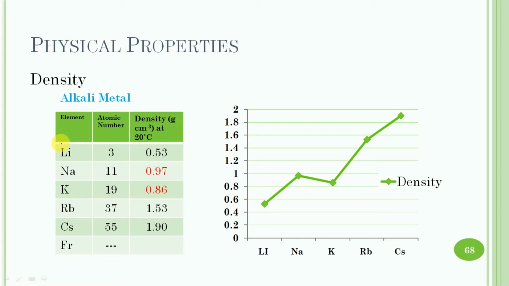As we move down the group from lithium to cesium, there is an increase in atomic size as well as atomic mass. The increase in atomic mass more than compensates for the increase in atomic size. As a result, the densities of alkali metals gradually increase from lithium to cesium.